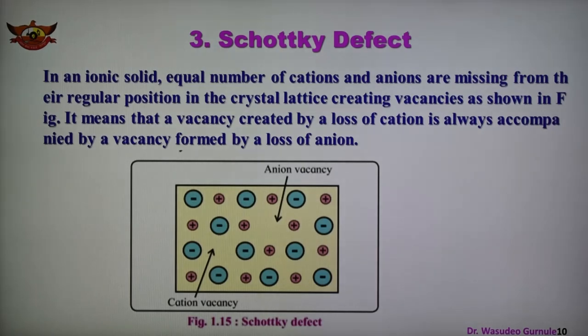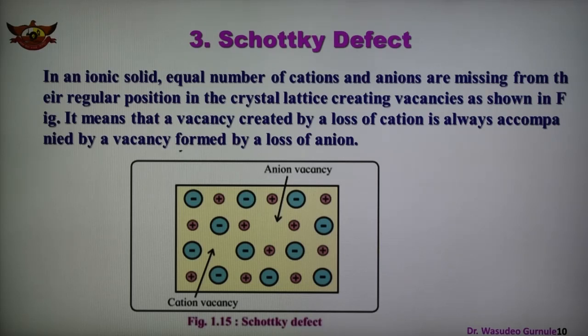Schottky is the name of a scientist. This scientist suggested that when an equal number of positive and negative ions are missing from the lattice sites, this is known as a defect, which is known as Schottky defects. So an equal number of cations and anions are missing from the regular positions in the crystal lattice, creating the vacancies shown in this figure.